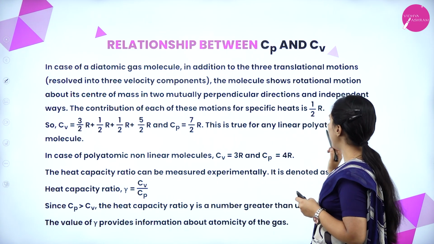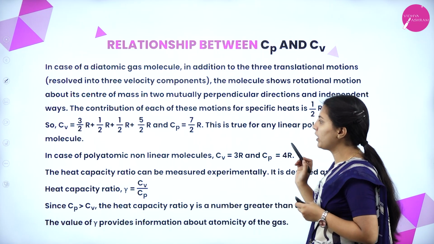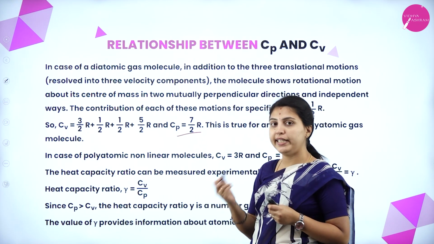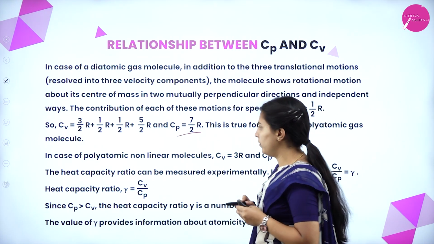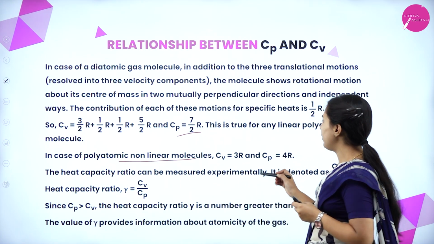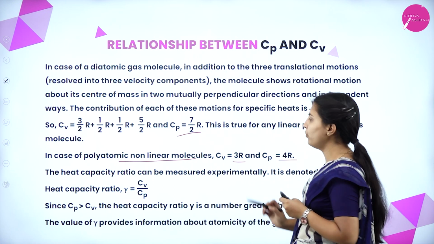This is true for any linear polyatomic molecule. This will be the constant for any linear polyatomic molecule. In case of a polyatomic non-linear molecule, Cv equals 3R, Cp equals 4R.